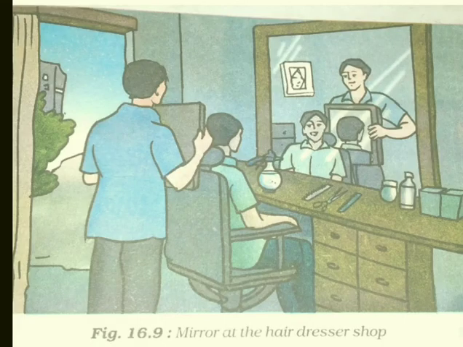Such reflections are called multiple reflection. You might have experienced after your haircut in the barber shop, the barber holds a plane mirror behind your head at different angles. What happens over there is also the same process called multiple reflection. This multiple reflection is the same principle which is used in making a kaleidoscope.